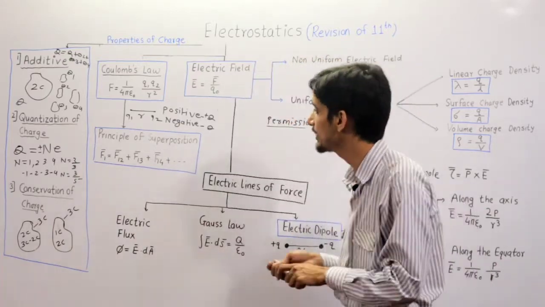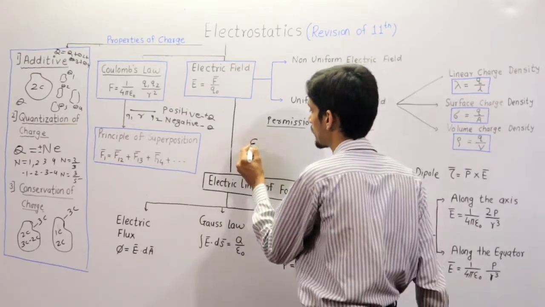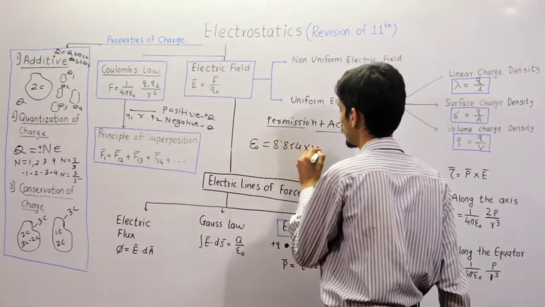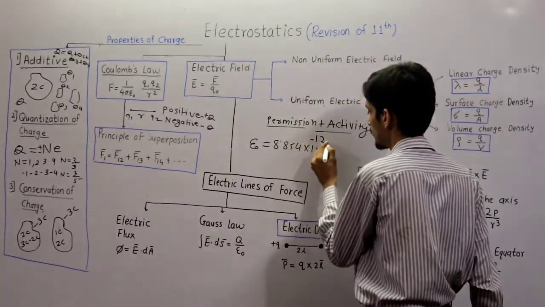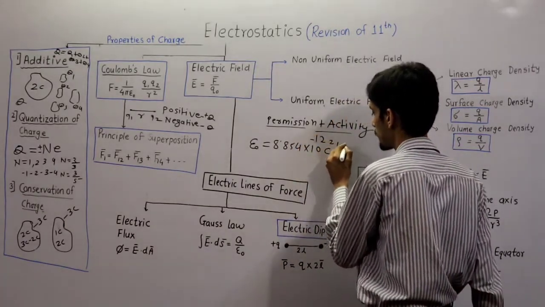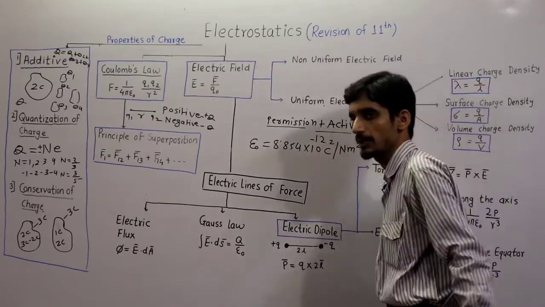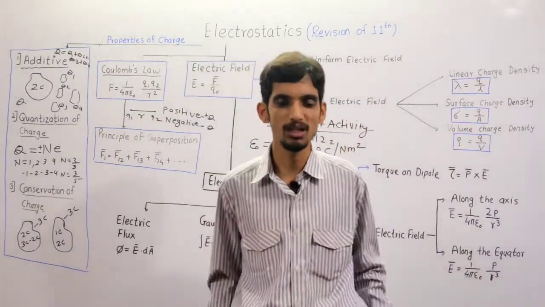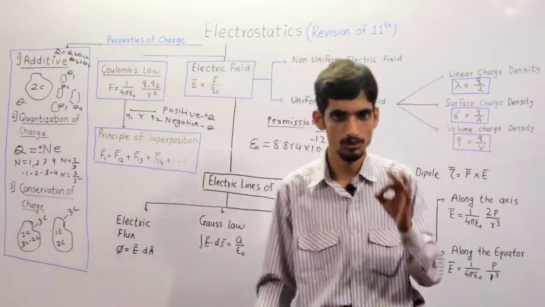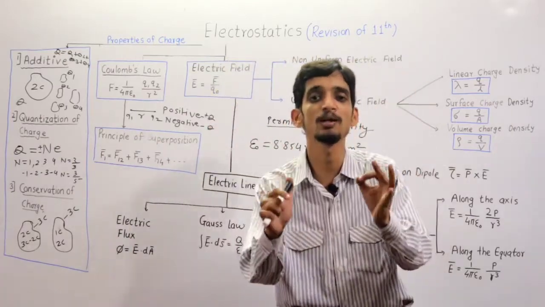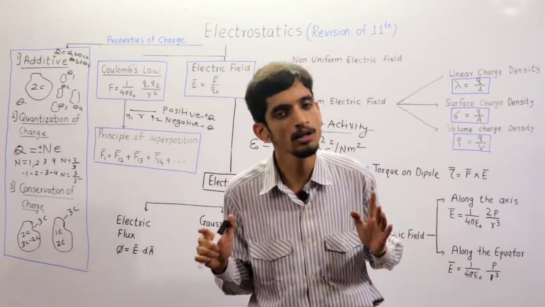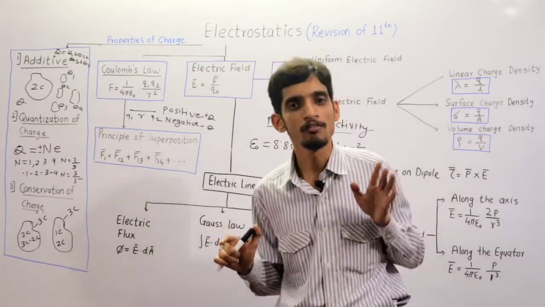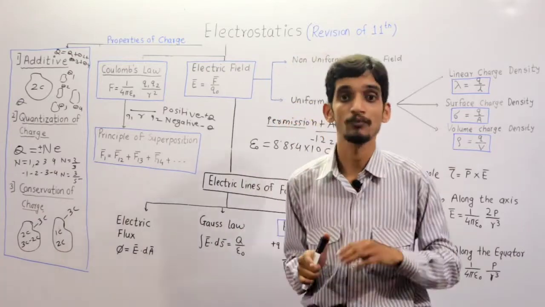And the value of epsilon naught is 8.854 times 10 raised to minus 12 coulomb square per newton meter square. What is meant by permittivity? Permission plus activity. It is related to the medium in which the two charges are present, so it describes the effect of the medium on the electrostatic force. Clear? Okay. Now listen here.